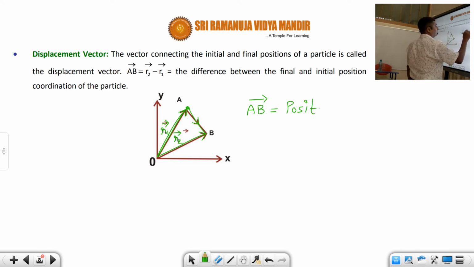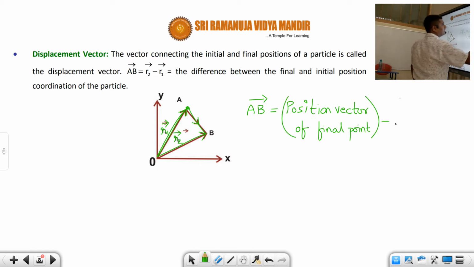This is a very important point. Students, always remember final minus initial.